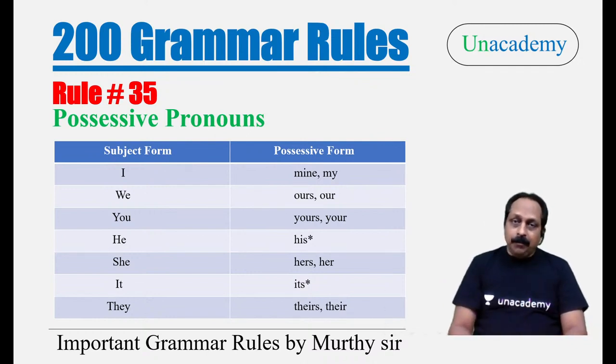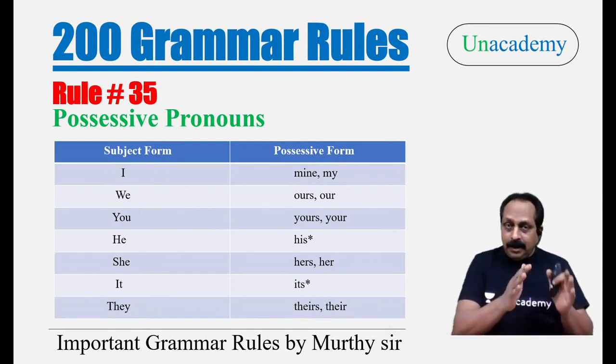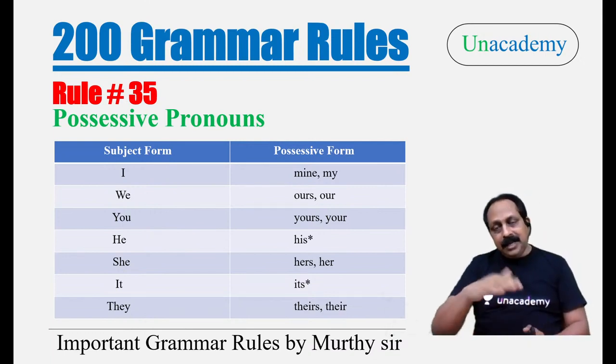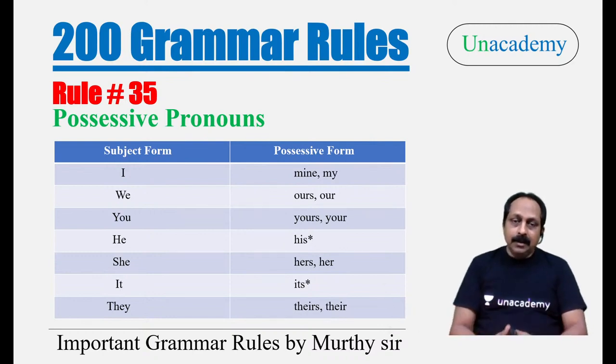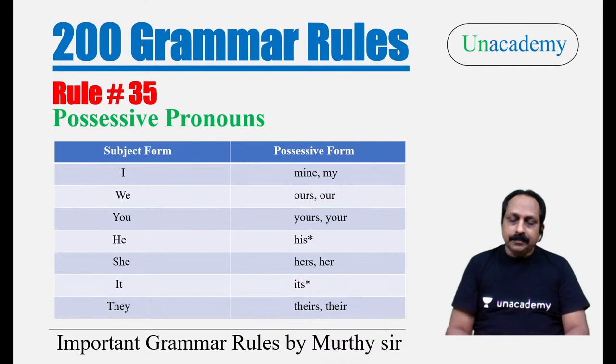I is a subject form, first person singular. For that, what is the possessive form? Mine or my. But mine is purely a pronoun, possessive pronoun. My, it changes to a possessive adjective. We, ours, our. He, only one form, his. That's why there's a star mark. She, hers, her. It, its. Only one form. So there's a star mark. They, theirs, their.